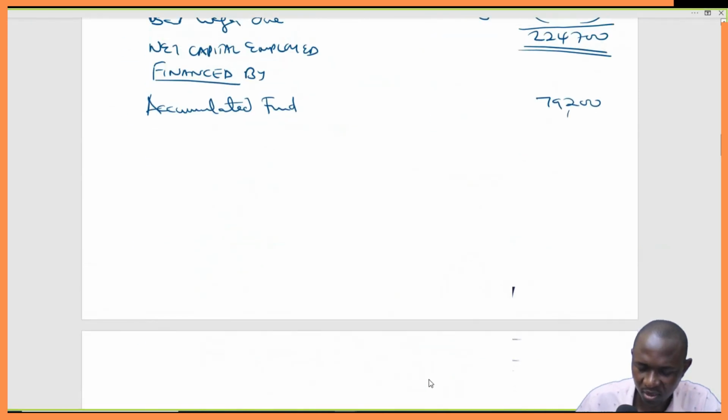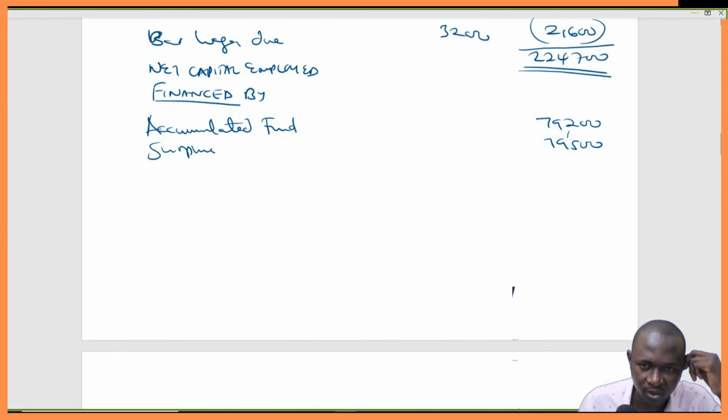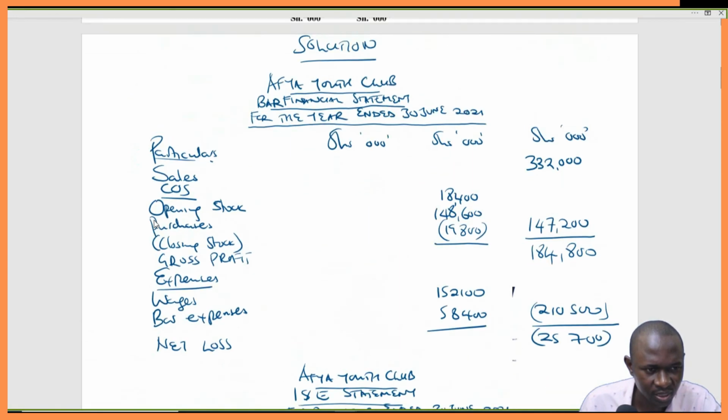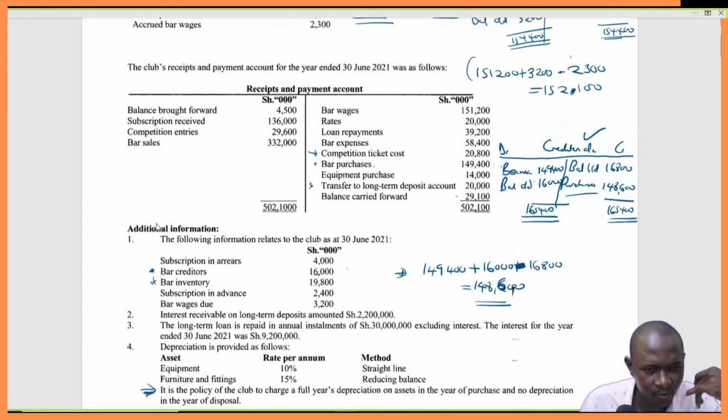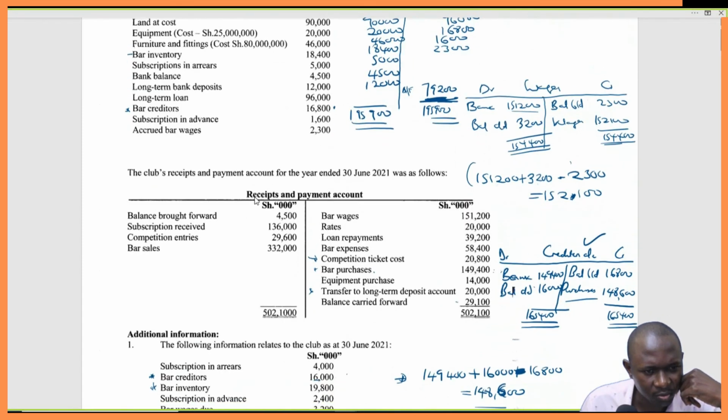So we add surplus 79,500, and then the total should balance to that one. So there's something definitely that we've not added.